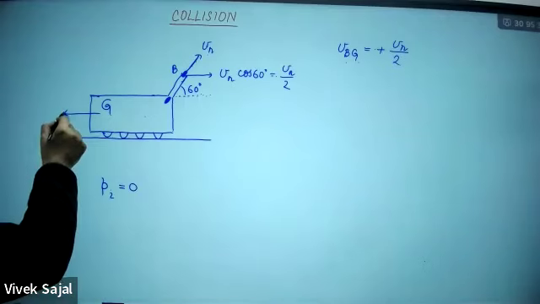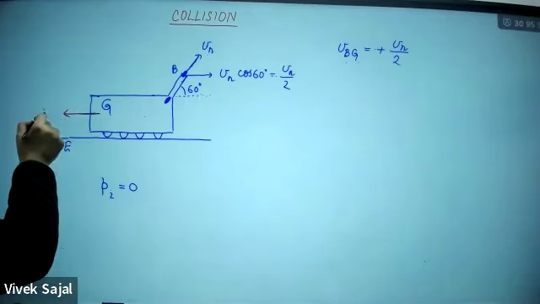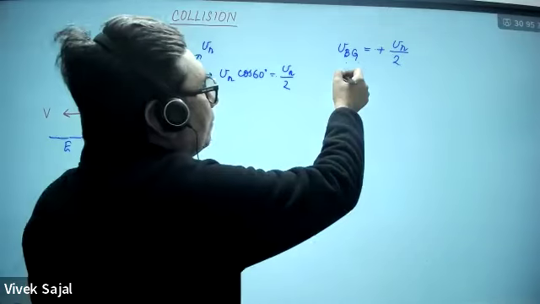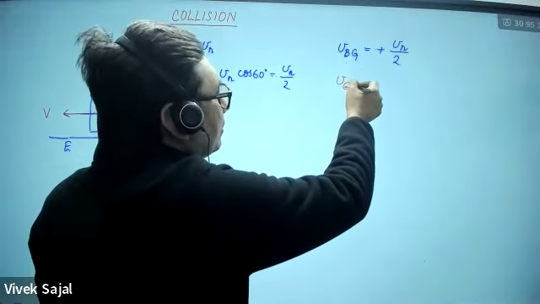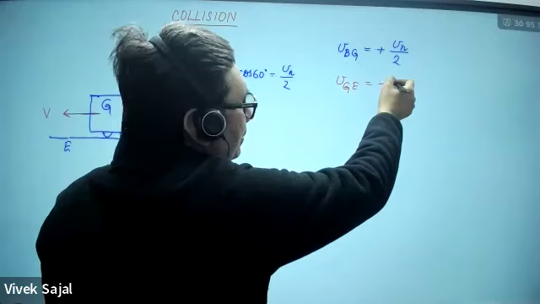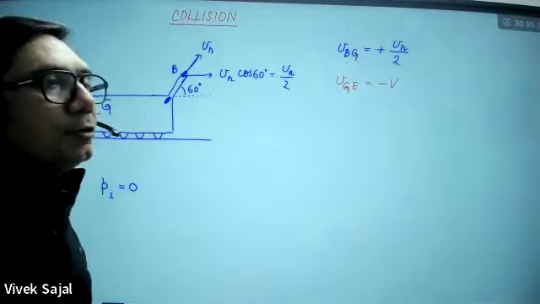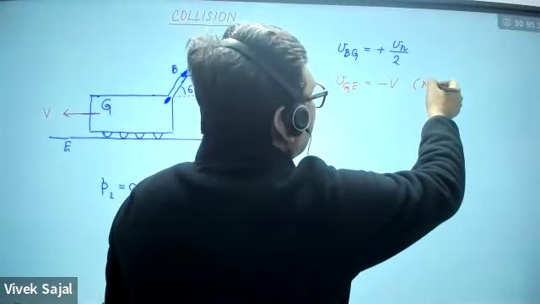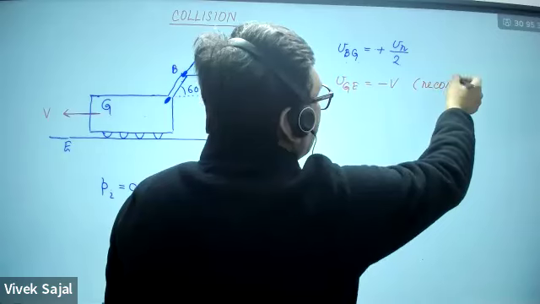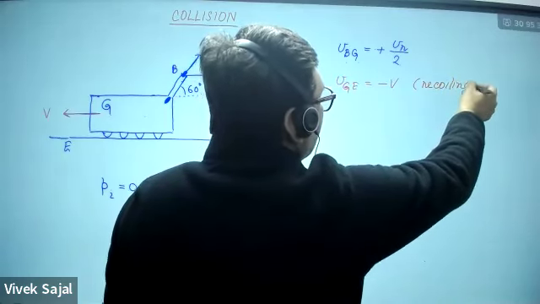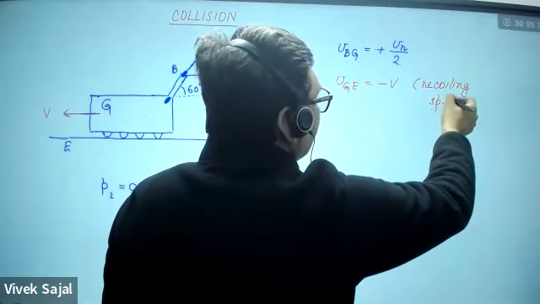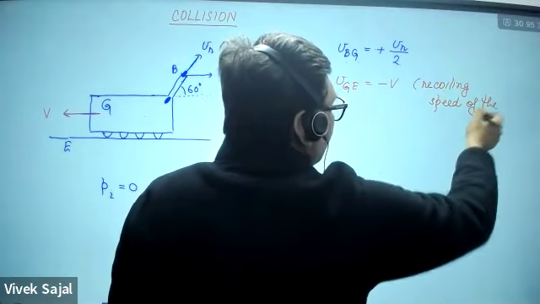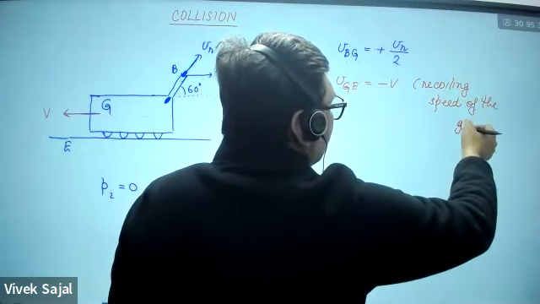So this gun will recoil in this direction, and I'm saying this is V. So what I'm writing, this is the velocity of the gun with respect to Earth, and that is minus V. And you want to find out V, the recoil speed. This is the recoiling speed of the gun with respect to Earth.